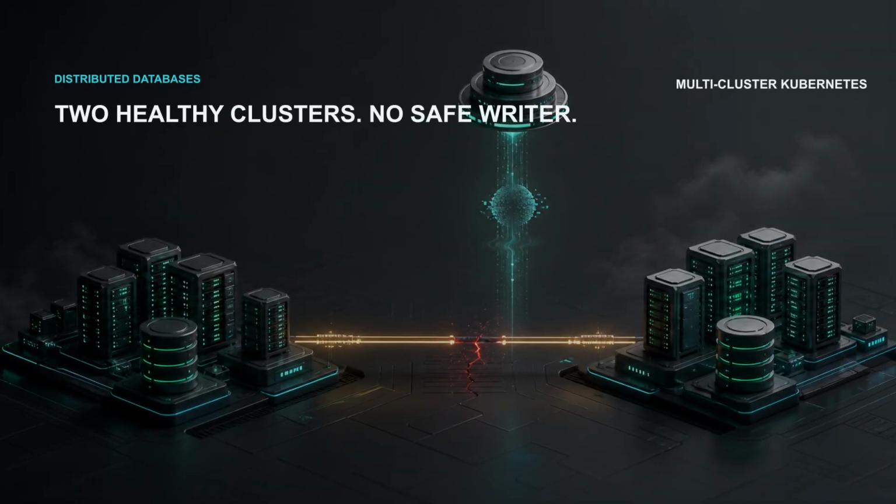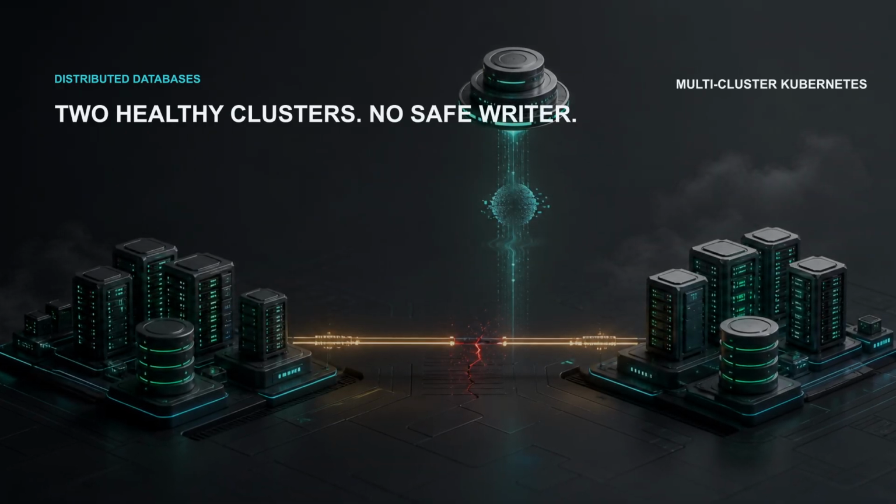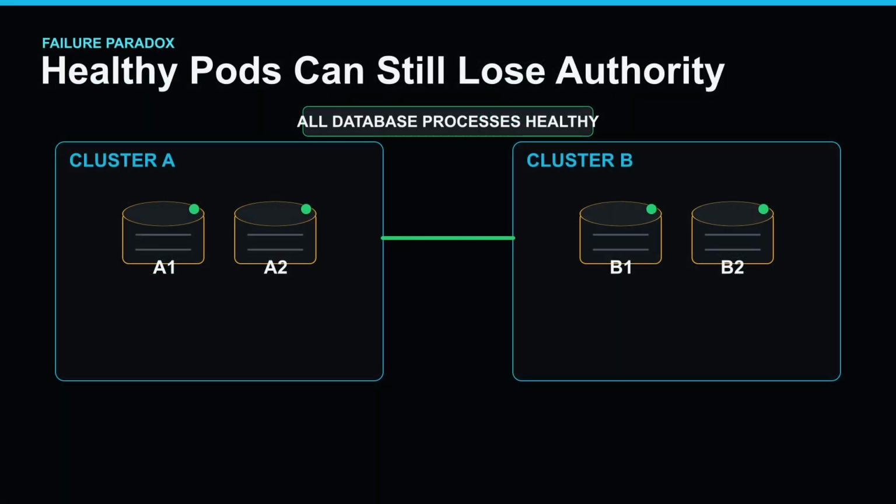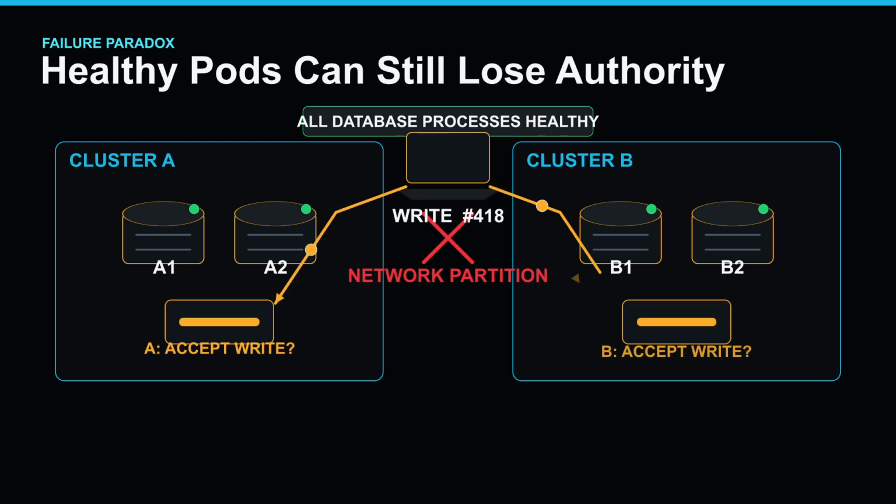Imagine we run one database across two Kubernetes clusters. Cluster A is healthy, cluster B is healthy. Every database pod is still alive. Then the network link between the clusters breaks. Now should cluster A accept writes? Should cluster B accept writes?